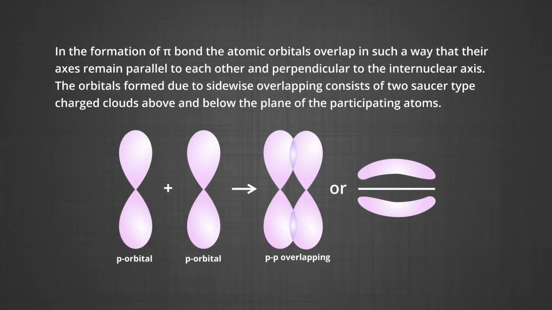The orbitals formed due to the side-wise overlapping consist of two saucer-type charge clouds above and below the plane of the participating atoms. The figure shows a pi bond formation or p orbital overlapping. Here you can see the cloud of the electrons above and below the plane of the atoms.